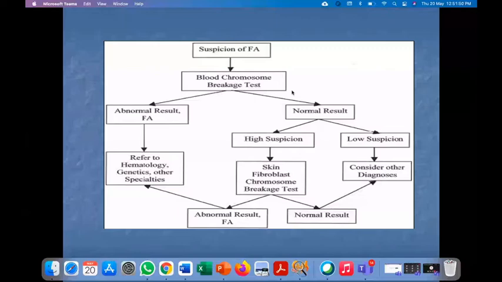if we are clinically strongly suspicious, then we should take a skin fibroblast sample to look at the chromosomal break test. If there is an abnormal result, then it's Fanconi anemia. If the results are normal, we should look for other diagnoses. There are other causes for aplastic anemia.